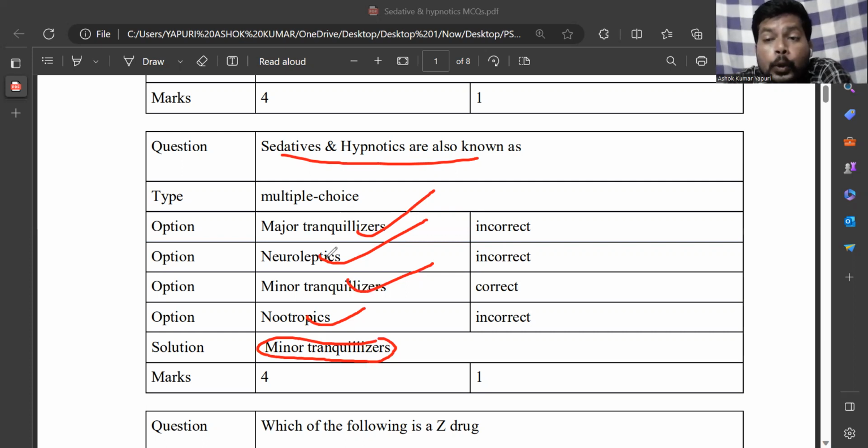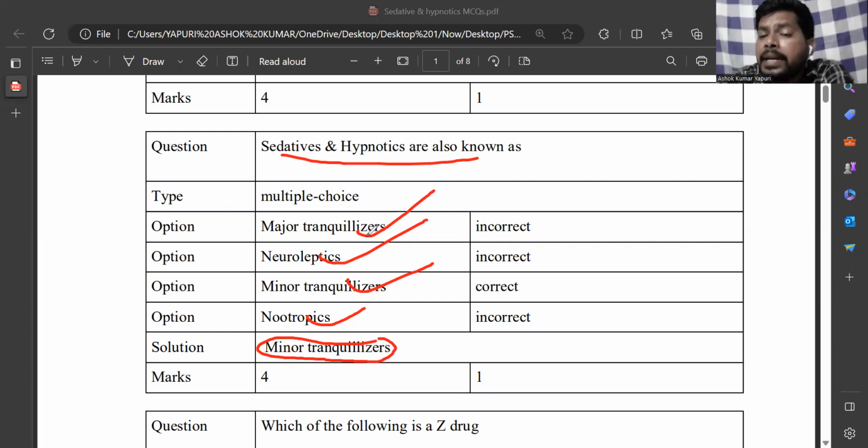Nootropics are agents used to improve the memory. Minor tranquilizers is a synonym of sedative hypnotics, and major tranquilizers or neuroleptics are synonyms of antipsychotics.